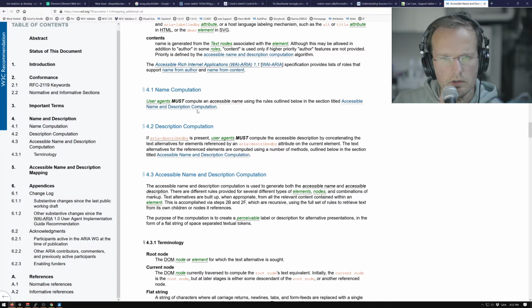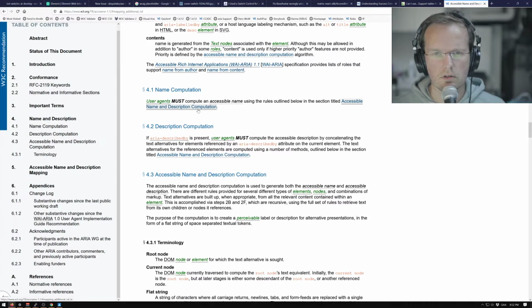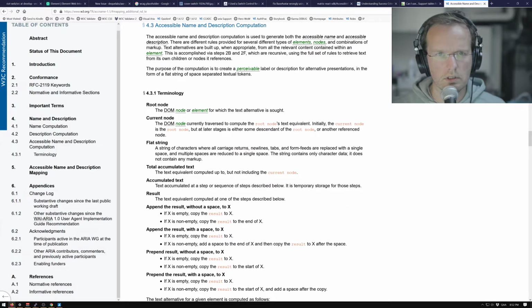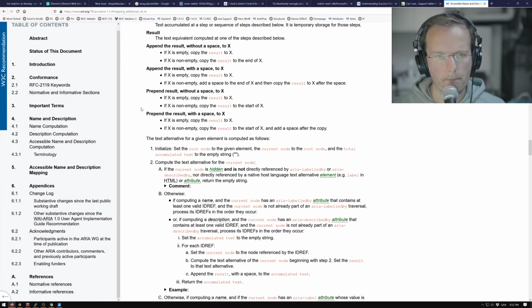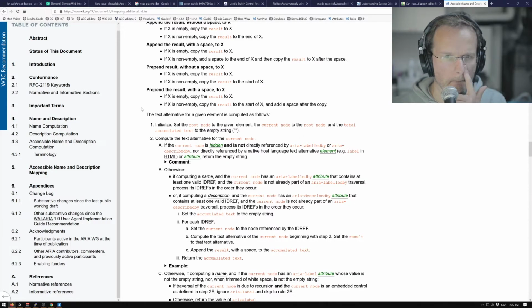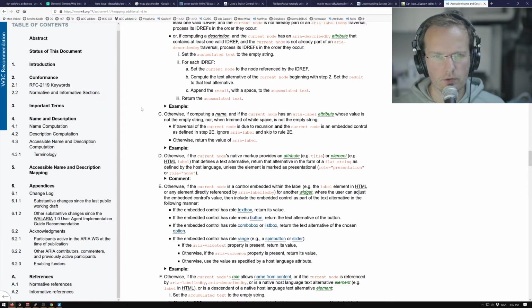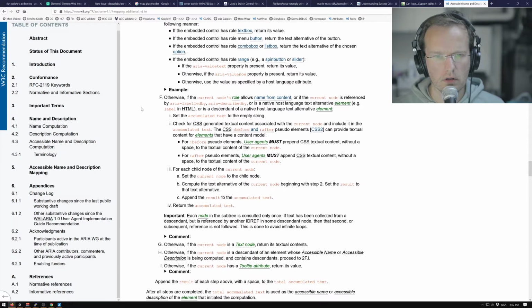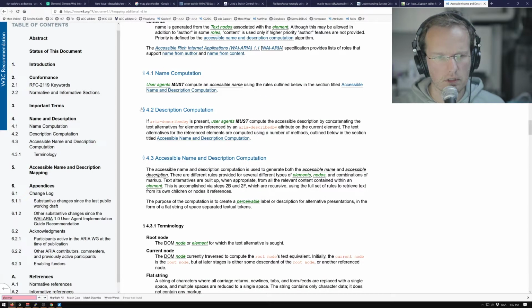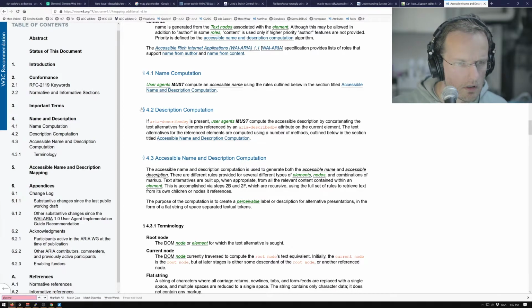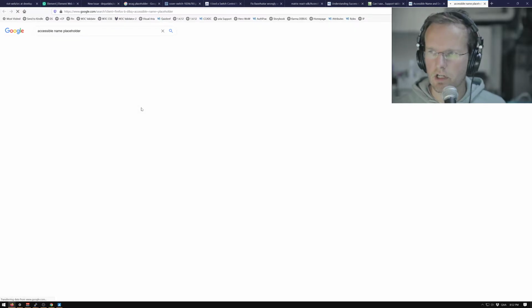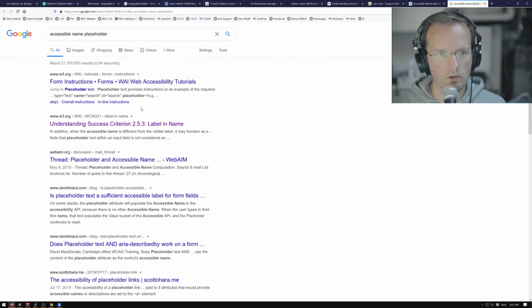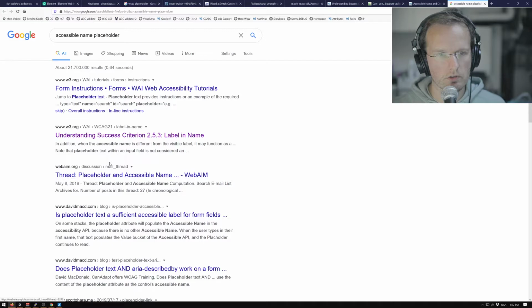Name computation. Using the rules. Okay. So these should be the rules. It doesn't mention placeholder. It does not mention placeholder. How can it not mention placeholder? So the trick to many things in IT is not knowing that you can use Google, but knowing which sources you can use.